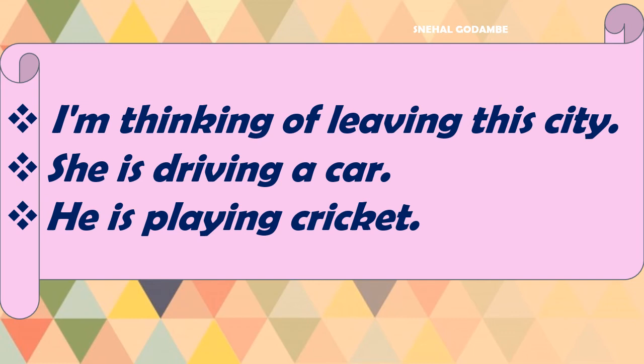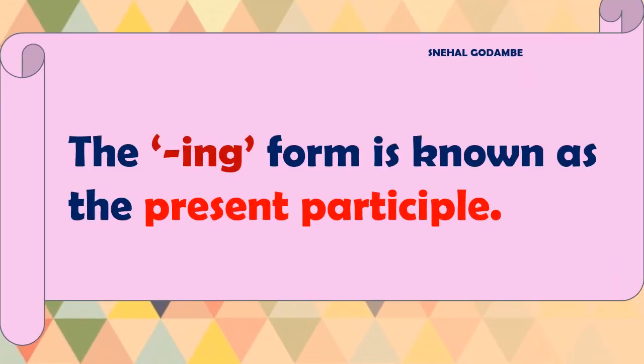These sentences are from which tense? The ing form is known as the present participle. We have revised the simple present, simple past, and now the present participle. We use it in continuous form, playing, driving, where the thing is going on. So it is known as present participle or present continuous.